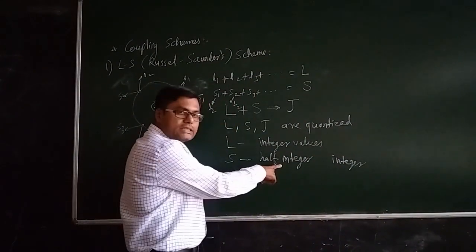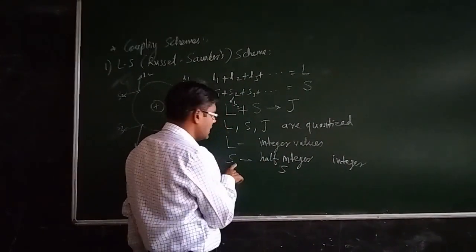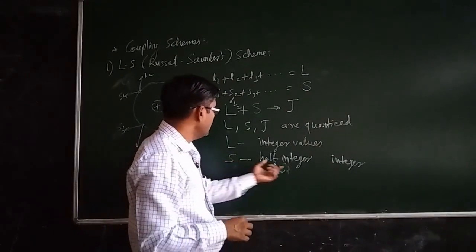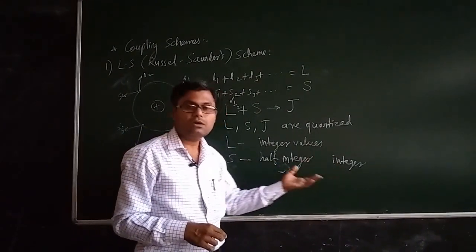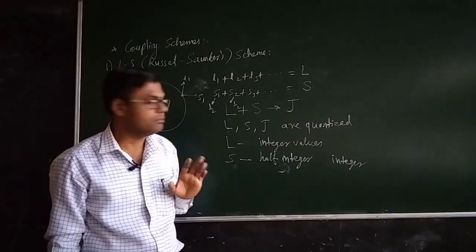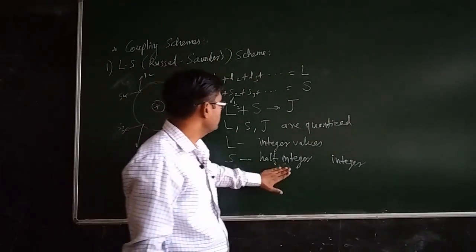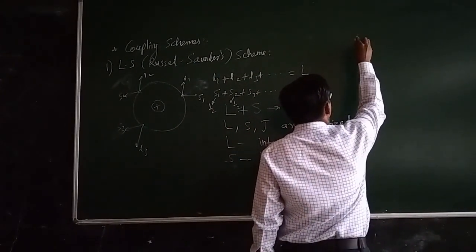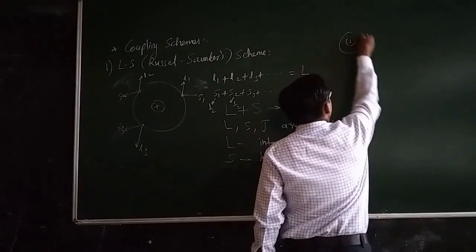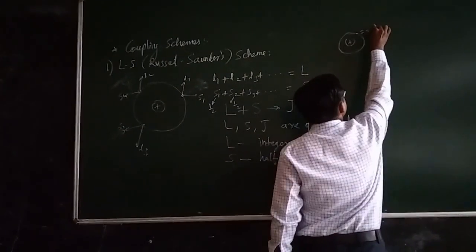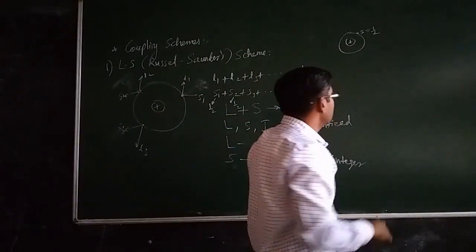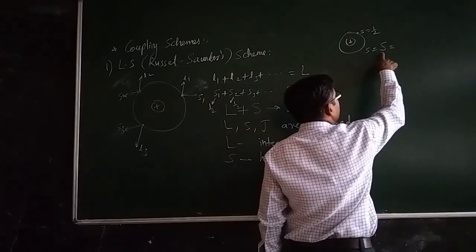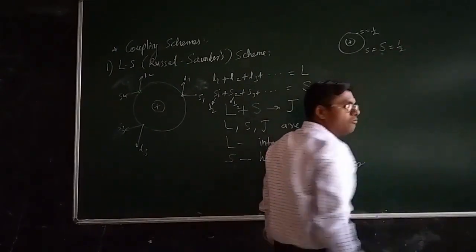Whether this S will be half integer or integer depends on the number of electrons in that particular atom. So how does this take place? Let us see by example. Suppose we have only one electron in an atom. Then the S vector is given by 1 by 2. This capital S is nothing but the spin vector of the atom as a whole, and it will be equal to 1 by 2.